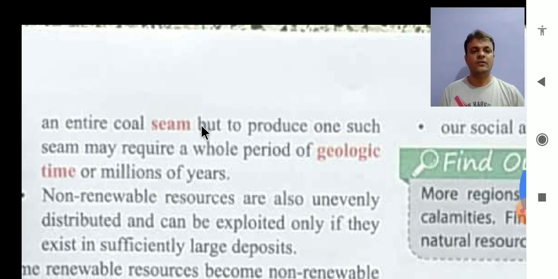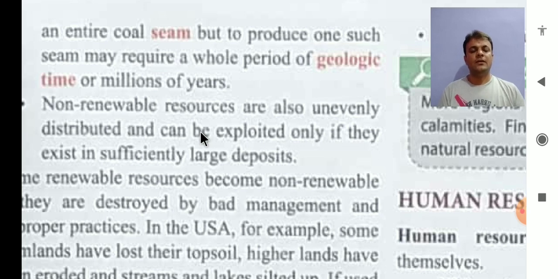Years ago, there were coal engines in trains also, right? Steam engines. So coal was used to boost the train speed. To utilize the coal seam is very easy, but to produce one such coal seam may require a whole period of geological time, or millions of years.